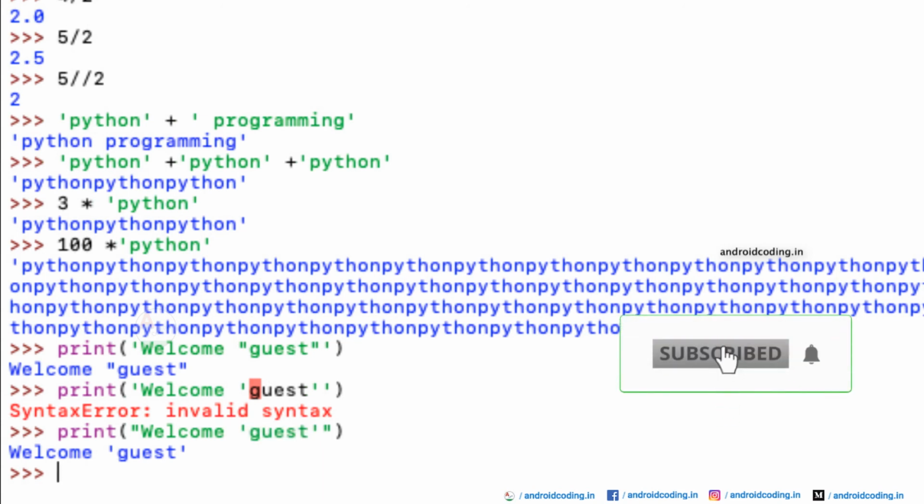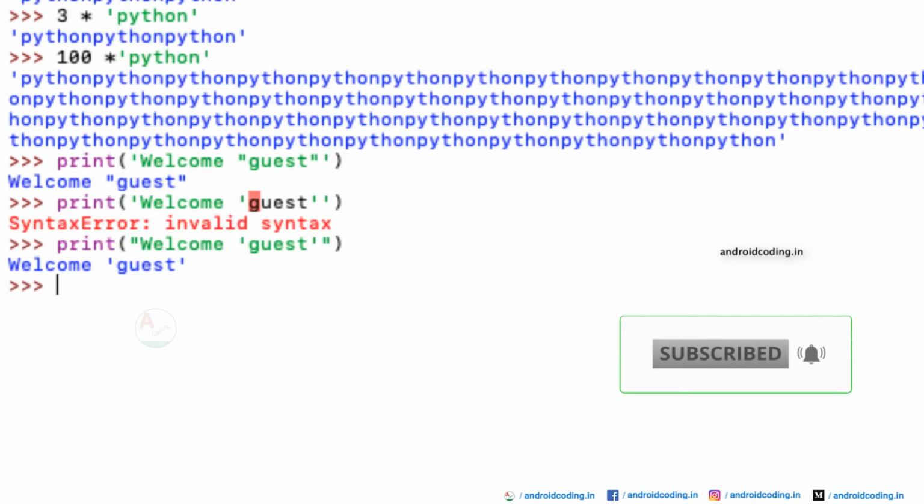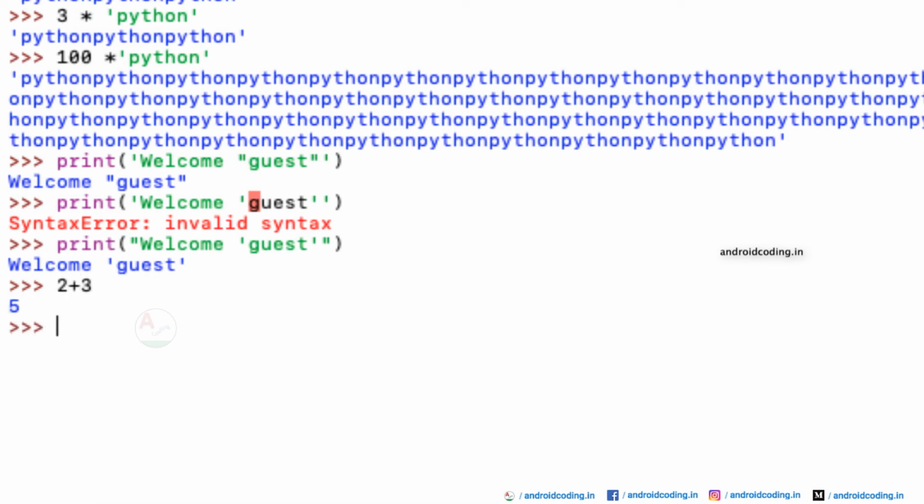Again, these are all general examples, and here is one more example regarding calculation. As we have dealt with 2 plus 3 equal to 5, and you want to use the value 5 for your next calculation, you can just provide an underscore, and now I'm providing into 2 here, so you get the output 10. Here the underscore represents our previous value. Rather than providing 5 into 2, you are just collecting the previous output and multiplying it by 2 and getting the value 10.